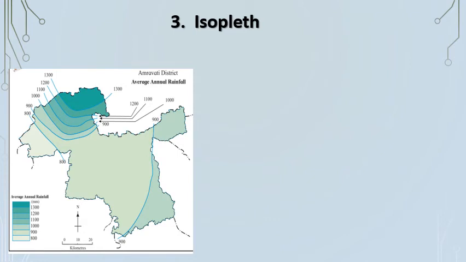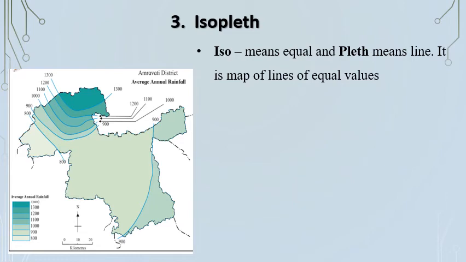Now we need to first understand the meaning of isopleth. Children, iso means equal and pleth means line. So it is a map of lines of equal values. Children, you may have seen contour maps and isobars in your earlier class. In isopleth maps, the distribution is shown with the help of lines showing equal values. You can see in the map 1300 to 1300, 1200 to 1200. It means equal values. Okay.